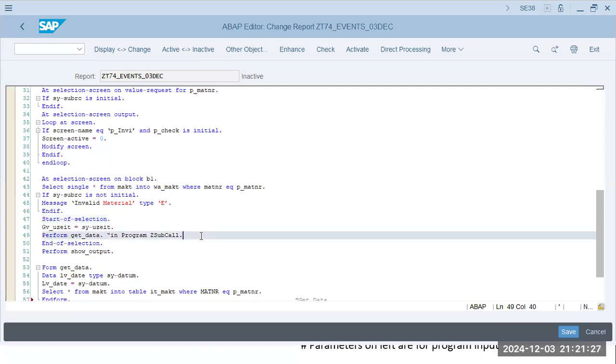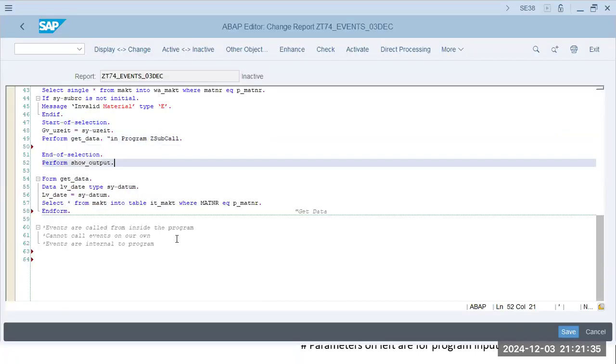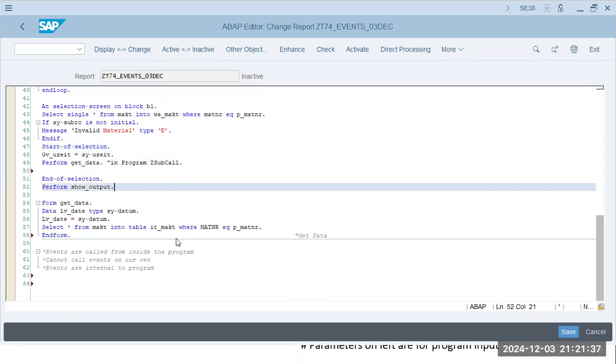Start of selection, give user, perform get data. Perform get data Z subcall. End of selection, call function.